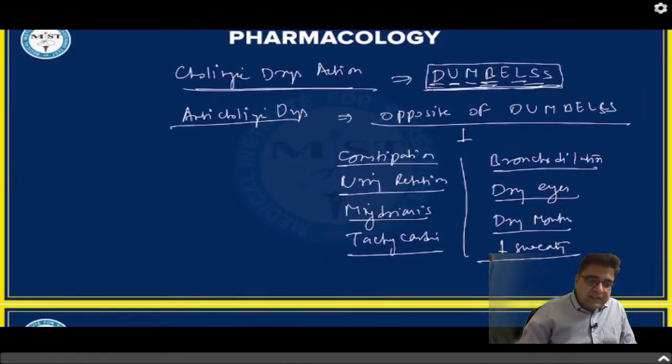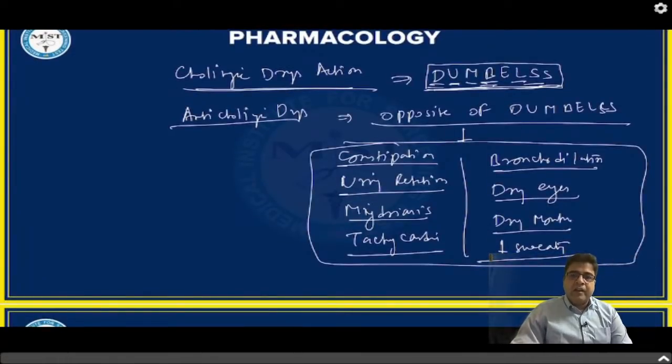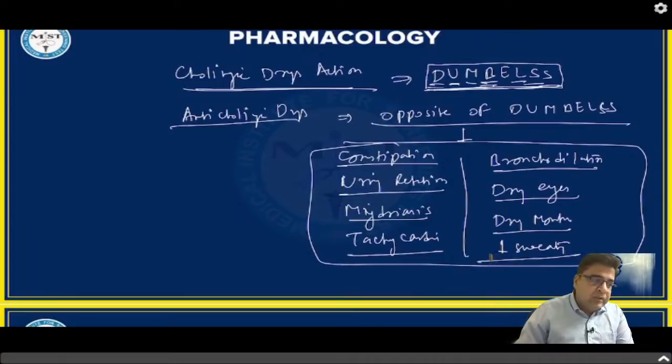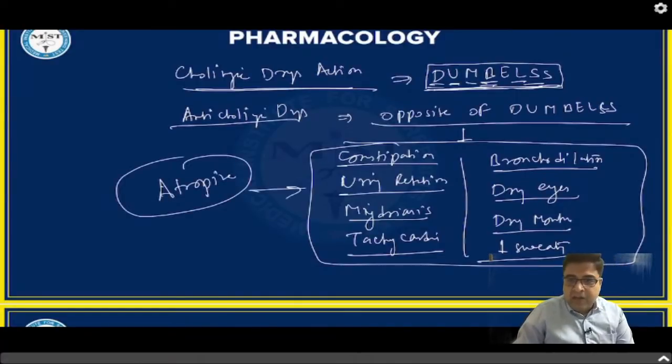So these medicines can cause constipation, retention of urine, mydriasis, tachycardia, bronchodilation, dry eyes, dry mouth, and sweating. So please remember the actions of anticholinergic drug. The classical example of anticholinergic drug is atropine.